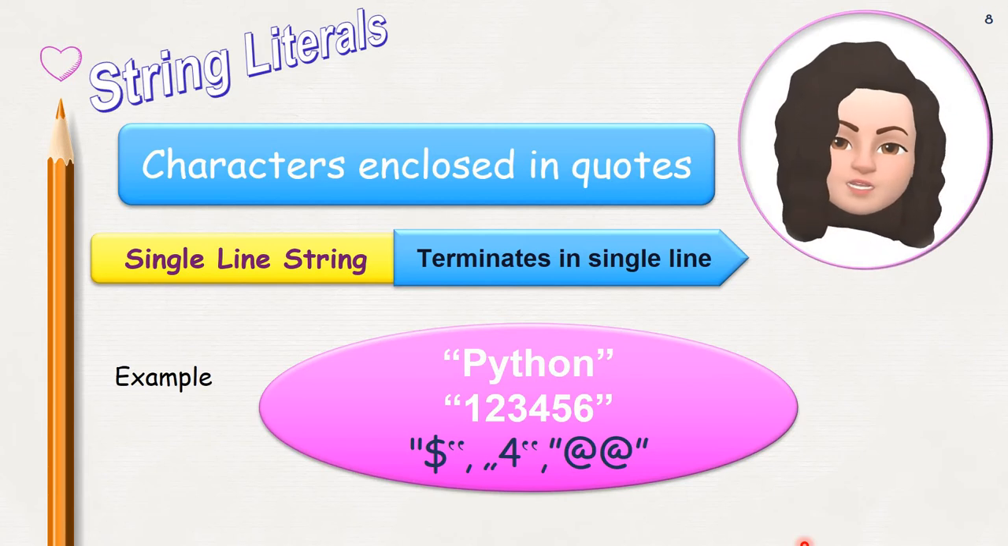You can look at the first example, Python. Look at the starting quotes, which start in the same line, and the ending is also in the same line. So this is an example of a single line string. The next two are also examples of single line strings. So a sequence of characters enclosed within quotes which terminates in a single line is known as a single line string.